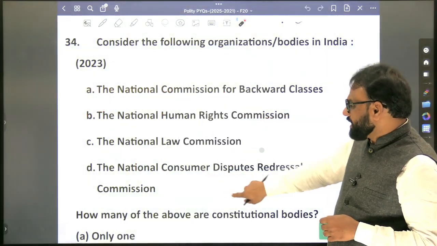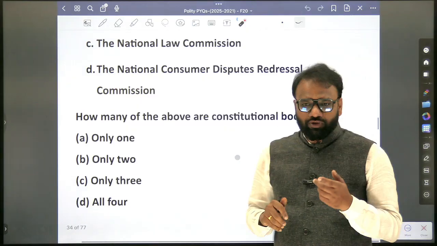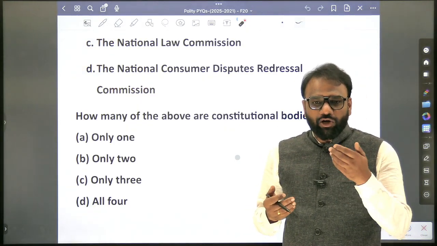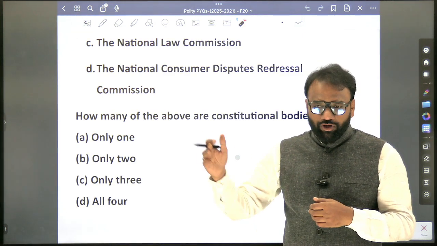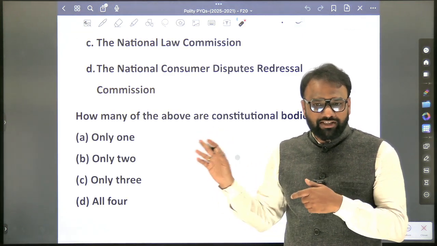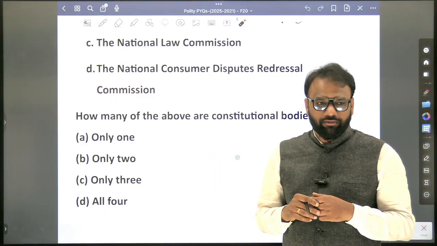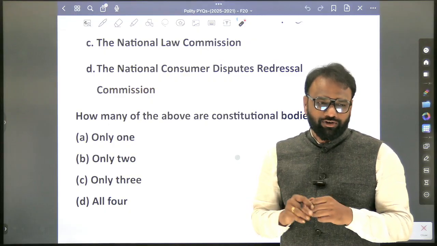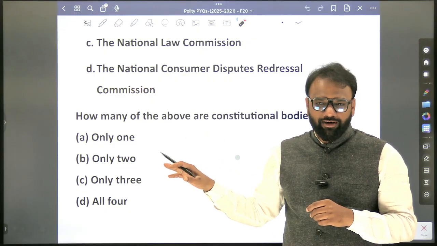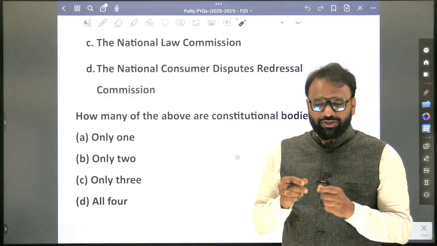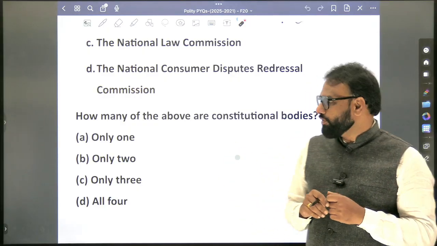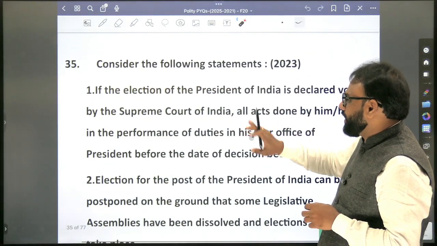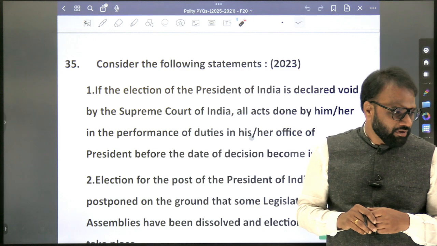See here, these questions they have already asked before also. So from the consumer point of view, we need to know some basics. If there is a grievance, where will you file your complaint? When it comes to government offices, you write an RTI. But when it comes to grievances like this, where will you send the complaint? Consumer Court. Now when you are sending the complaint, whether you have to pay the fees or not. So these questions have already appeared. So these kinds of basic aspects we have to focus on. And if you are not satisfied with the consumer court judgment, what can you do next? All these things are important.